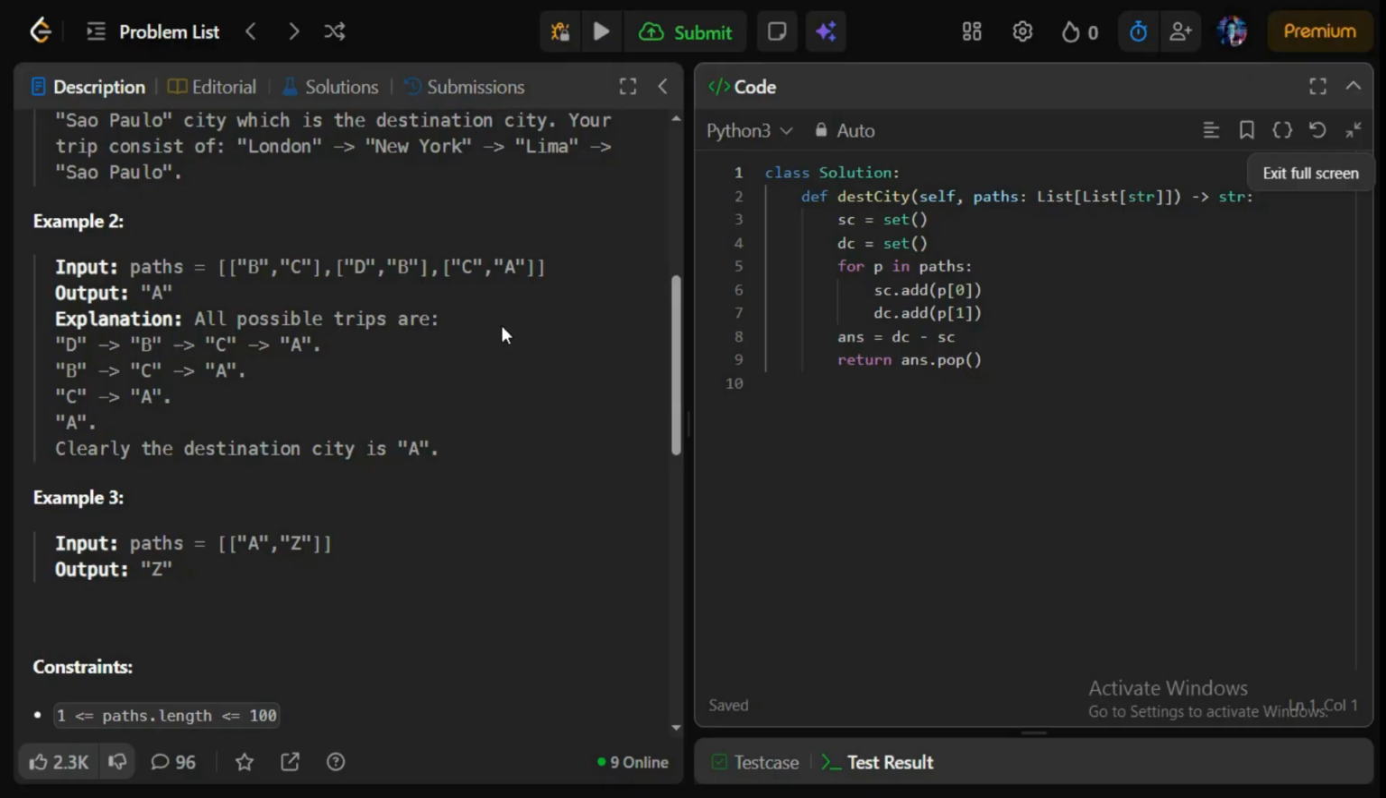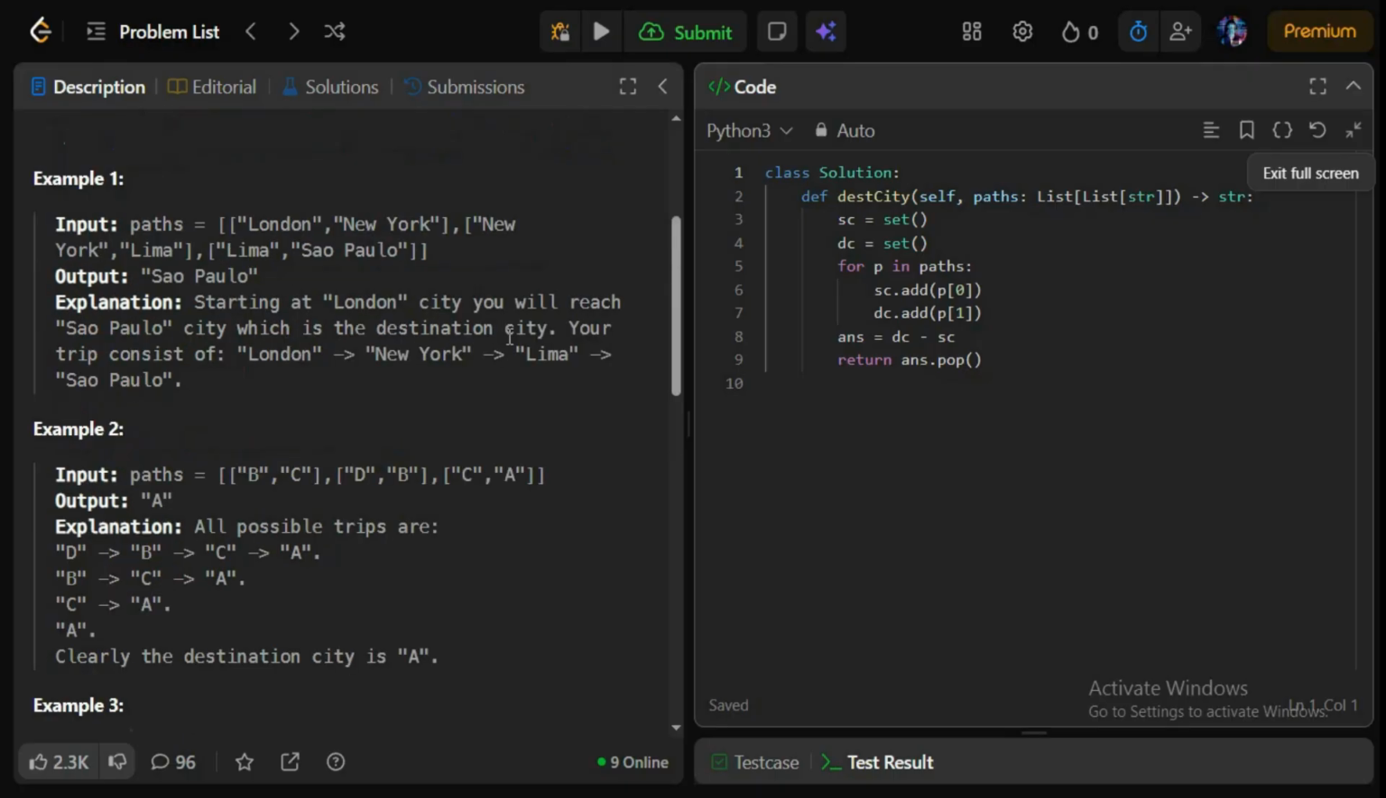Now let's understand how I have solved this problem. To solve this, we can take two sets, starting city and destination city, in which we are going to put cities from our list. In the starting city set, we put the first element from each list, and in the destination city set, we put the second element from each list. After having all the cities in their respective sets, we use set difference to get the destination city, removing from destination city all the cities which are in starting city. The city left in destination city is our answer.